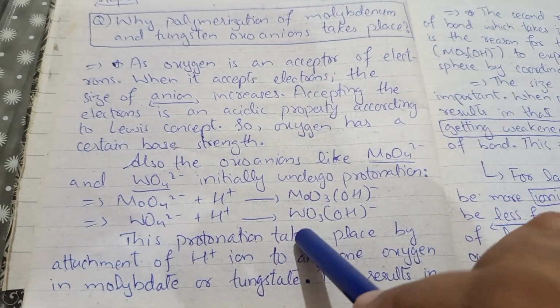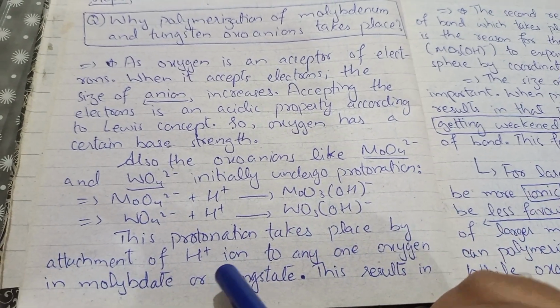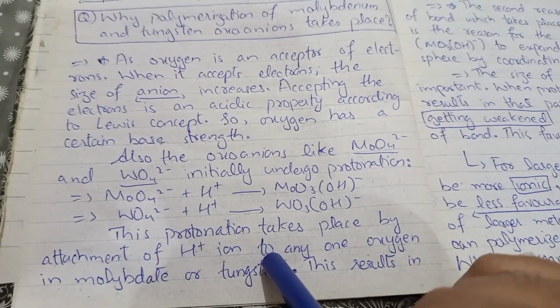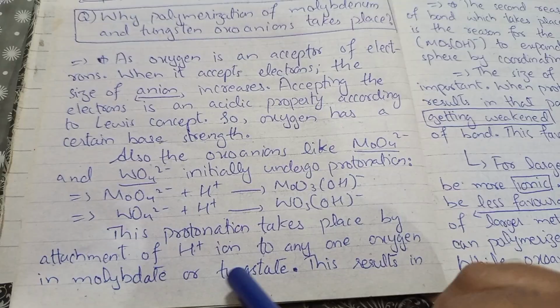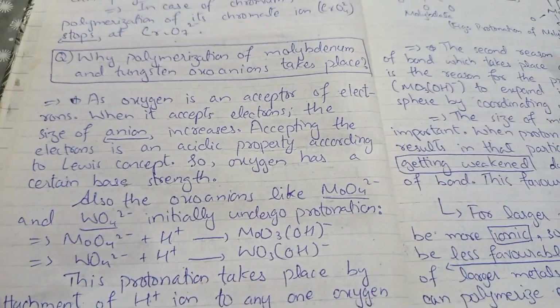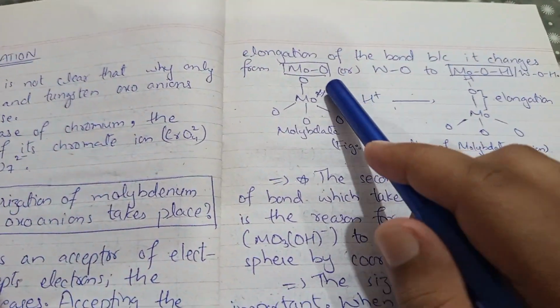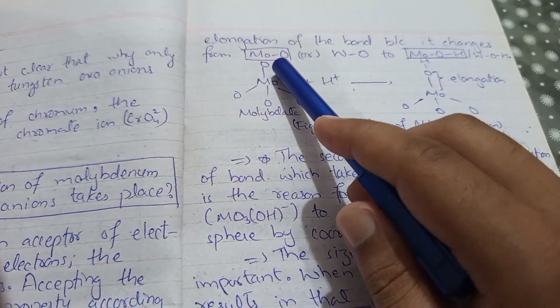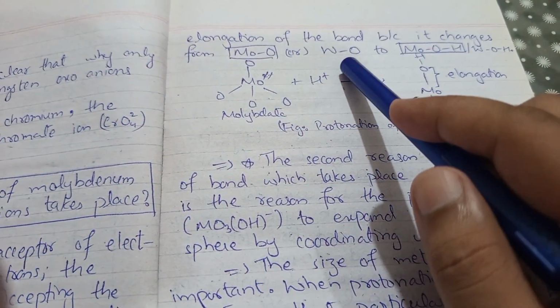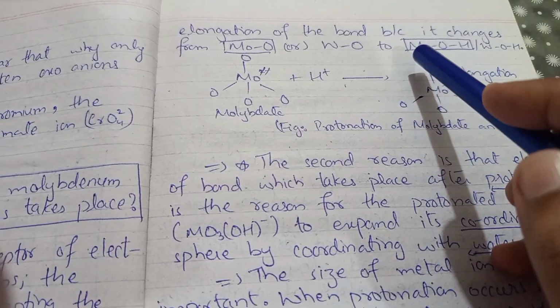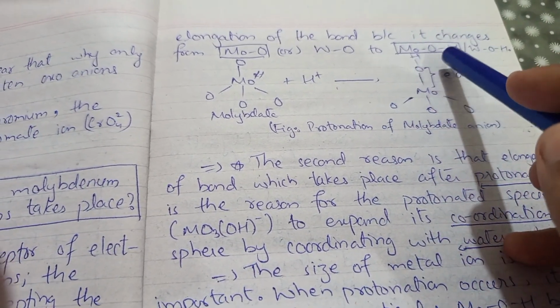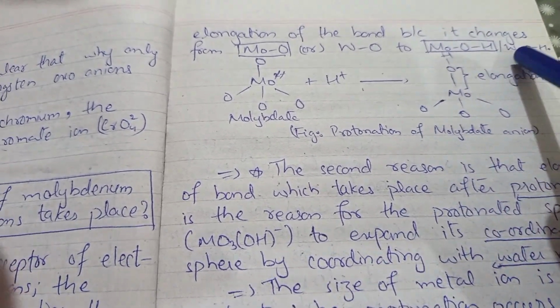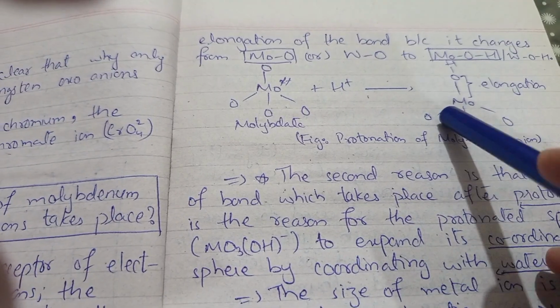This protonation takes place by attachment of an H+ ion to any one oxygen in molybdate or tungstate. This results in elongation of the bond because it changes from molybdenum-oxygen or tungsten-oxygen to molybdenum-oxygen-hydrogen or tungsten-oxygen-hydrogen, right?